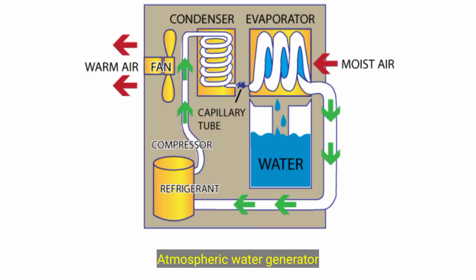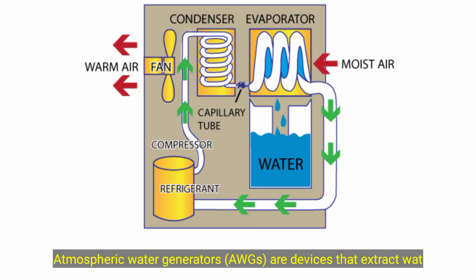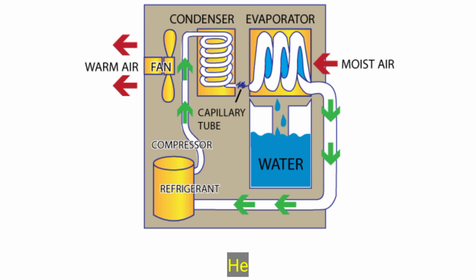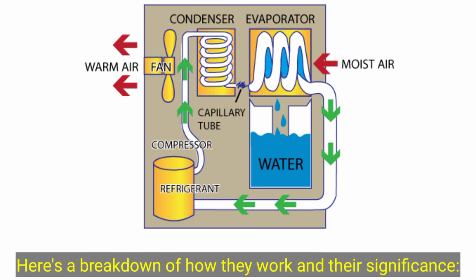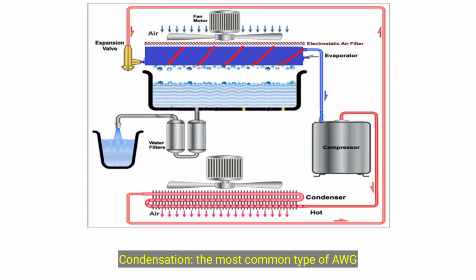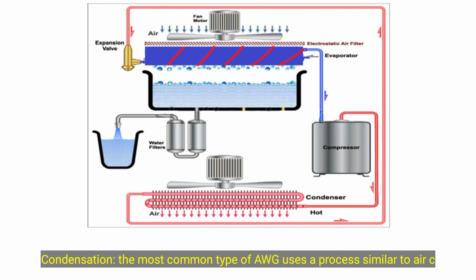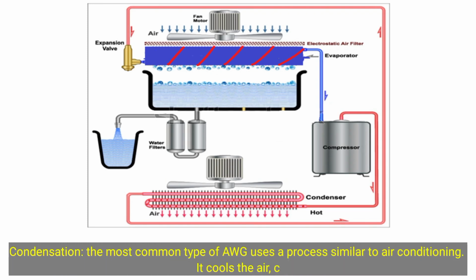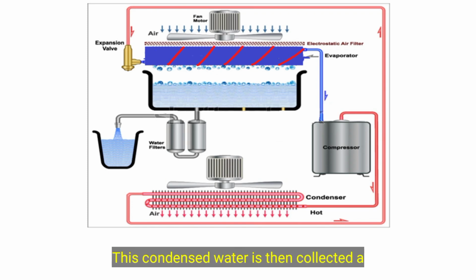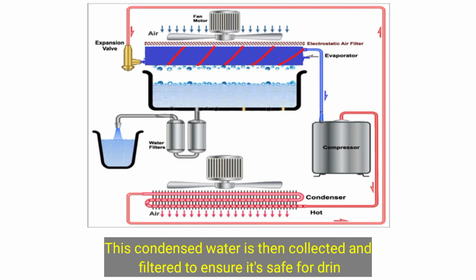Atmospheric water generators, AWGs, are devices that extract water from the surrounding air, providing a potential solution to water scarcity in various regions. Here's a breakdown of how they work and their significance. How they work. Condensation: the most common type of AWG uses a process similar to air conditioning. It cools the air, causing the water vapor within it to condense into liquid water. This condensed water is then collected and filtered to ensure it's safe for drinking.